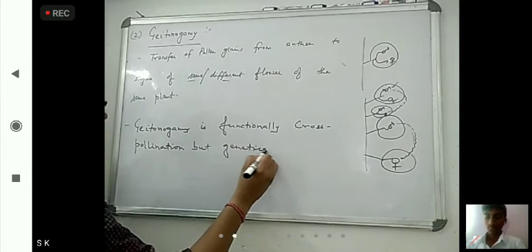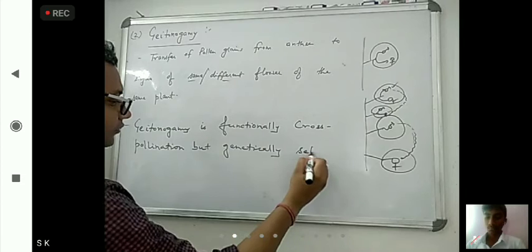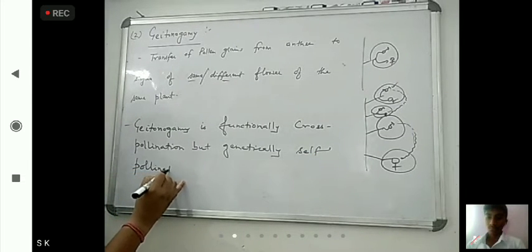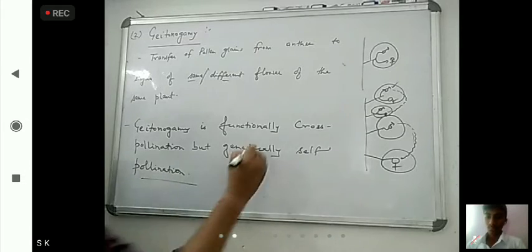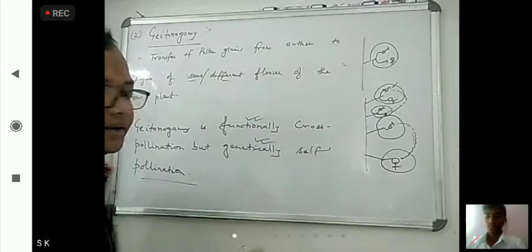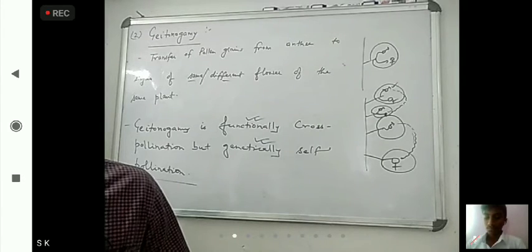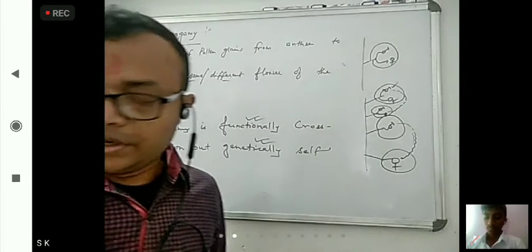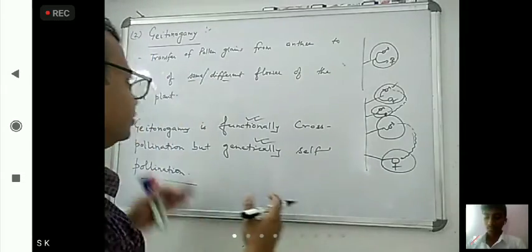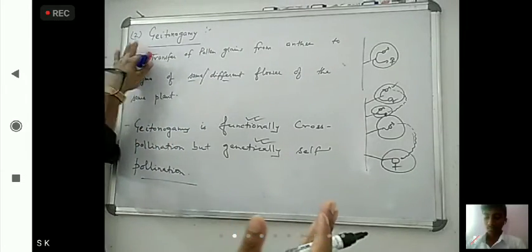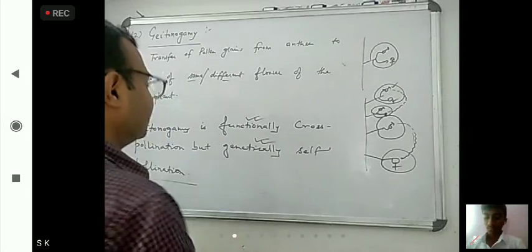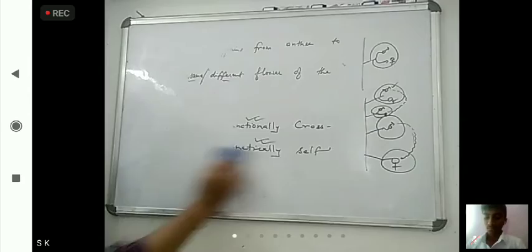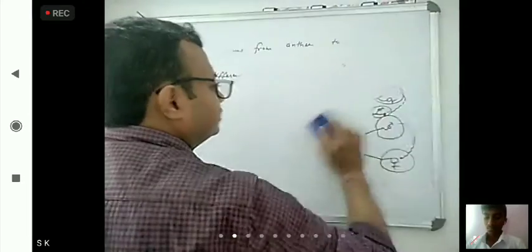Genetically, self pollination. Okay, genetically what is it having? Self pollination. And functionally what is that? Cross pollination. Okay. Now the next type that we have to discuss: first what we saw, autogamy, next is heterogamy. Next one is genogamy, that is a pure cross pollination.